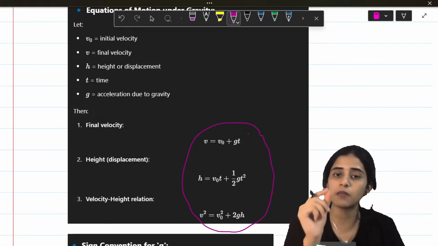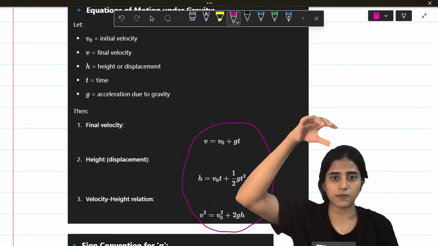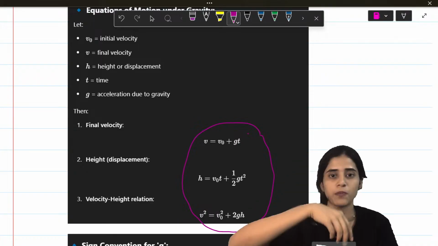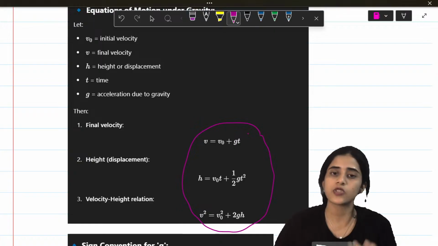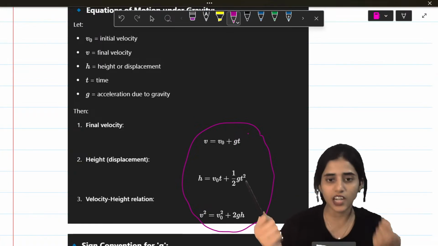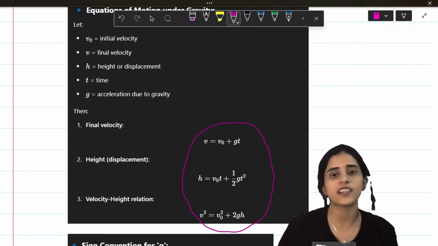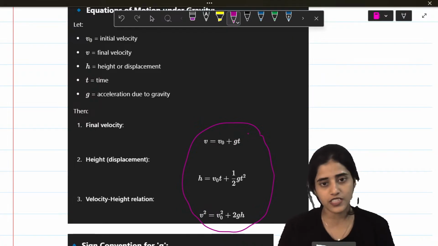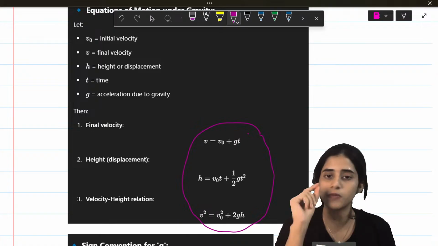When is it becoming G? It becomes G when something is freely falling. For example, I have this pen, I'm just dropping it. So when it falls freely, it is accelerating down only because of gravity. So in that case, acceleration becomes G. But when I'm driving a car, I am accelerating. So when I'm accelerating, that acceleration is A only. That is not because of gravity. So when something is freely falling, when there is free fall, acceleration becomes G.